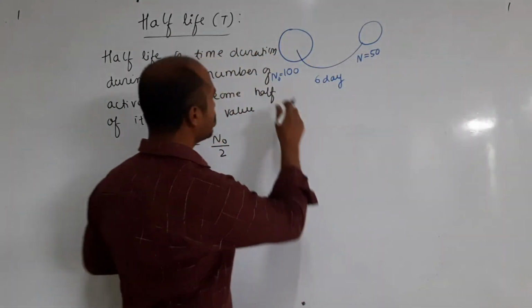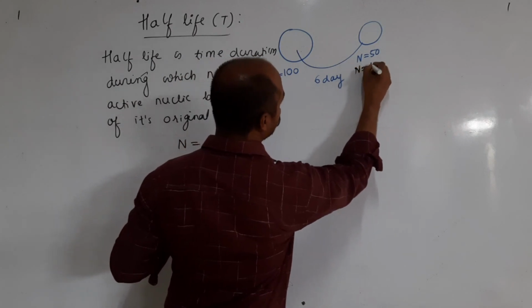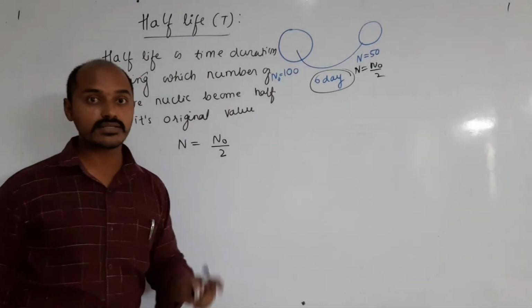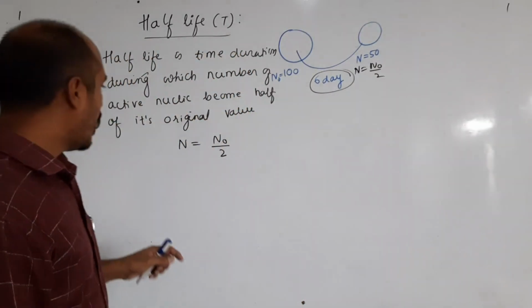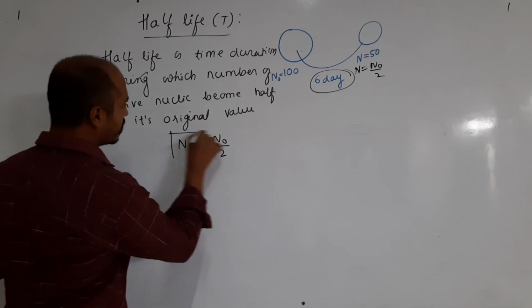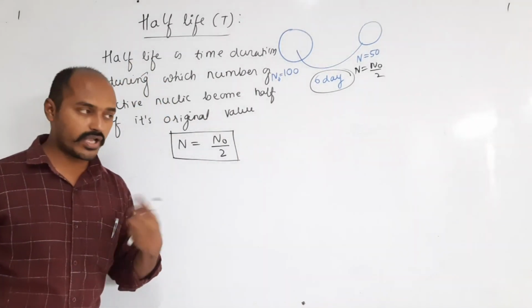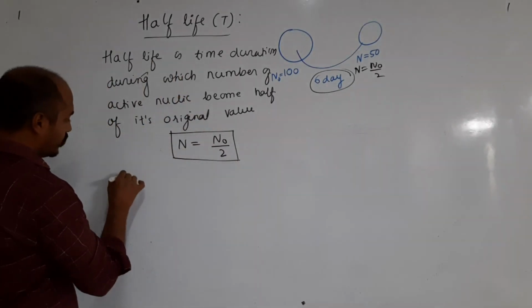So here you can say N naught is 100. N becomes N naught by 2 after 6 days. So here 6 days is the half-life. Is it clear? So we have got this condition: N is equal to N naught divided by 2. And we have the equation, that is, derive the half-life equation.